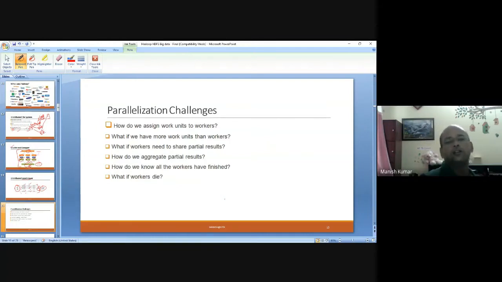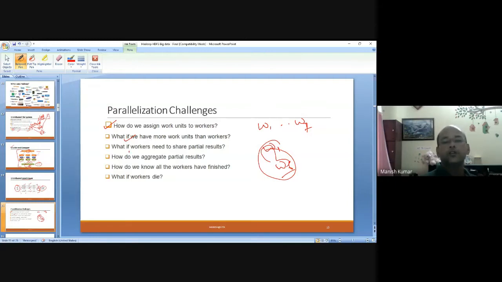What are the parallelization challenges? The question comes: how do we assign work units to workers? What if we have more work units than workers? That means suppose you have divided the work into 7 and only 6 workers are available, so what will happen in that case?